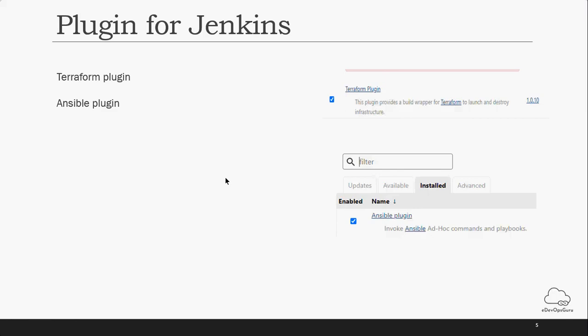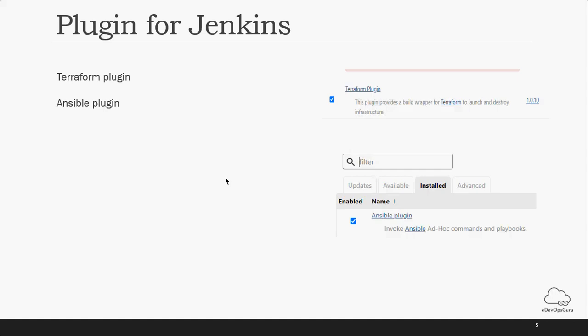If you create a freestyle project, it will be easy to simply write the Terraform commands in the execute shell, and it will execute those Terraform commands with the set of instructions written in your .tf file. And similarly, Ansible also works in the same format.